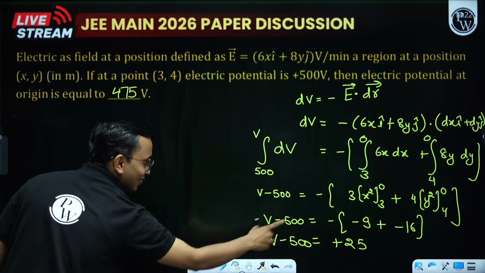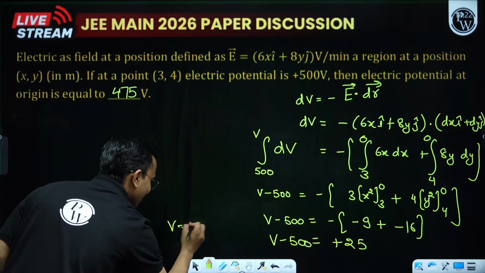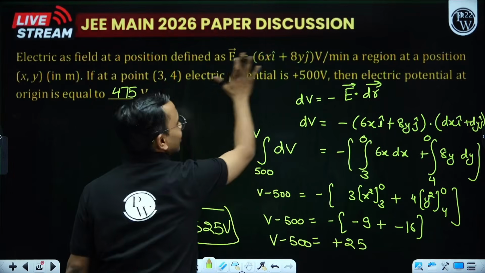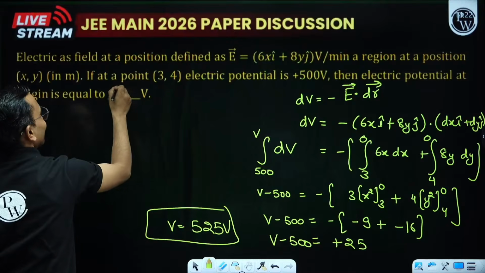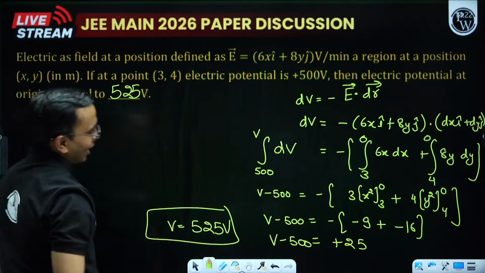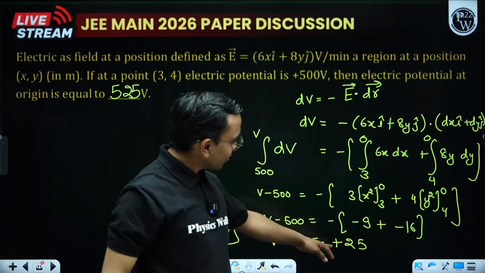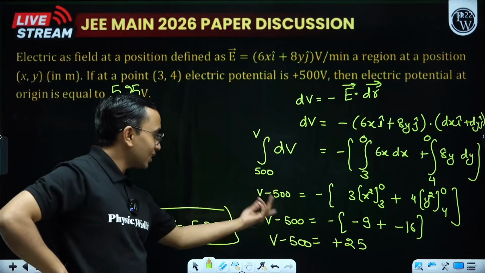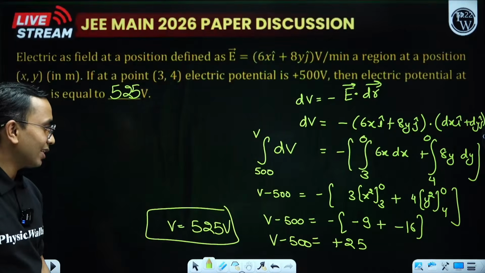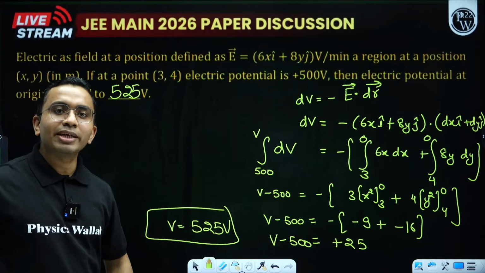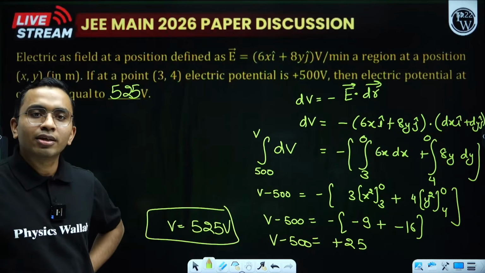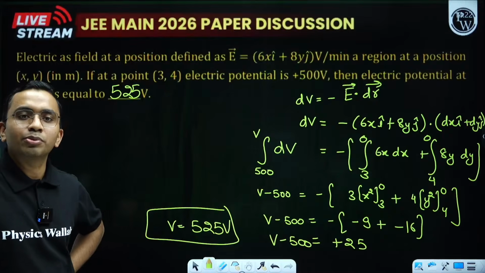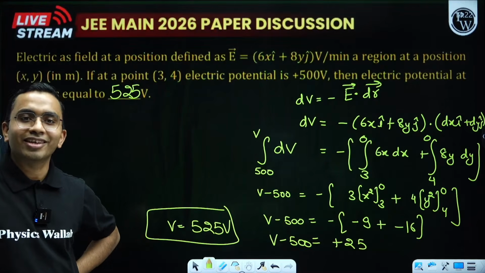Sorry. This is 500 plus 25, that is 525. If you had made a sign mistake here, it would be minus and then it would come to 475. Or if you make some mistake here, then it would be something else, negative like that. I made an error in the limit: 500 to V, but there I forgot the negative sign on the right side, so it cancelled, luckily. Oh, great.